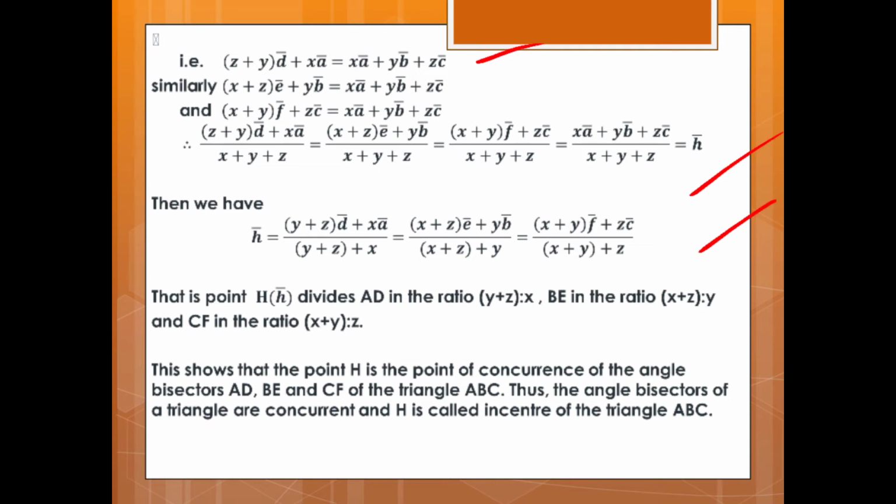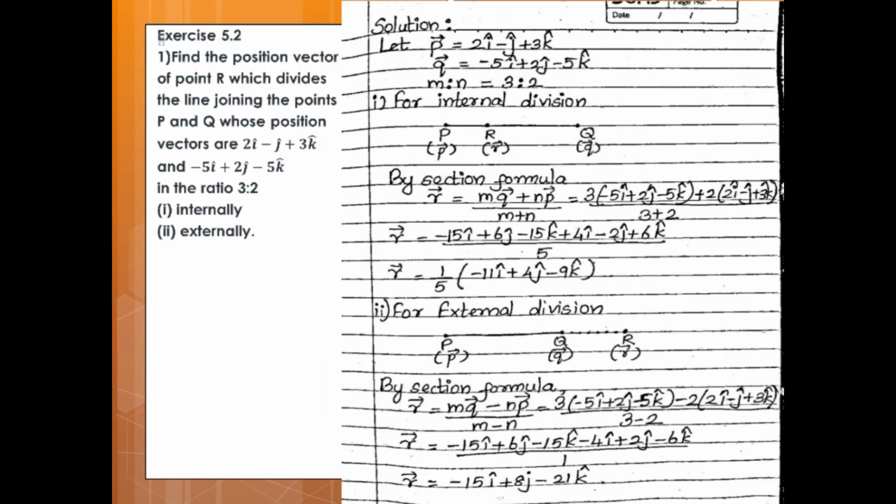That is, point H with position vector H vector divides AD in the ratio Y plus Z is to X, BE in the ratio X plus Z is to Y, and CF in the ratio X plus Y is to Z. This shows that the point H is the point of concurrence of the angle bisectors AD, BE and CF of a triangle ABC. Thus, the angle bisectors of a triangle are concurrent and H is called the incenter of a triangle ABC. Hence, proved.